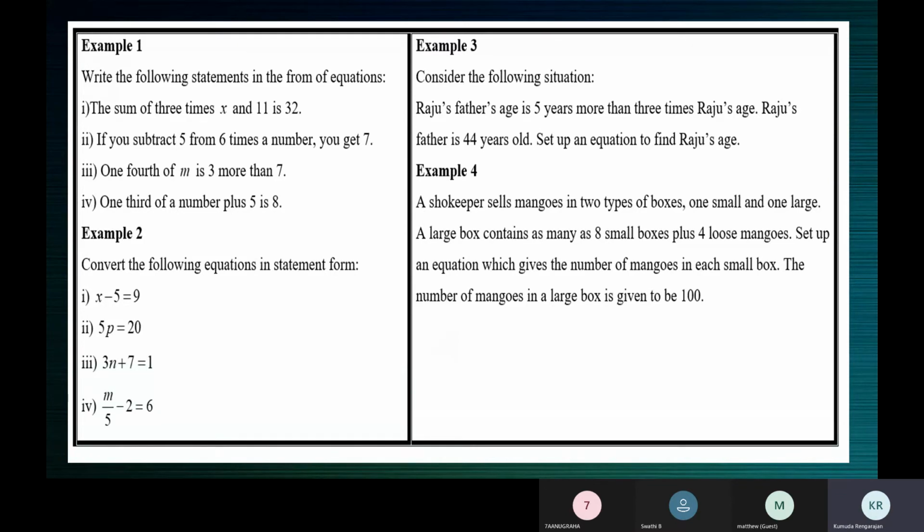So which is more here? Is m by 5 more or 2 more? Which are the two quantities compared? Ma'am, m by 5 and 2 is being compared. Okay, you can put it like that, but straightforward m by 5 and 2 is compared. Their difference is 6. 2 is 6 less than m by 5. M by 5 is 6 more than 2.